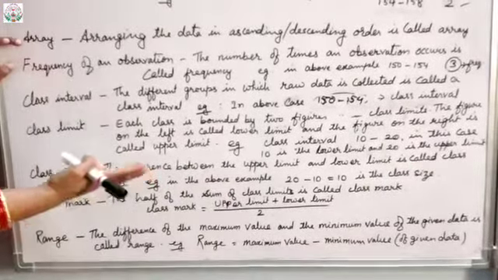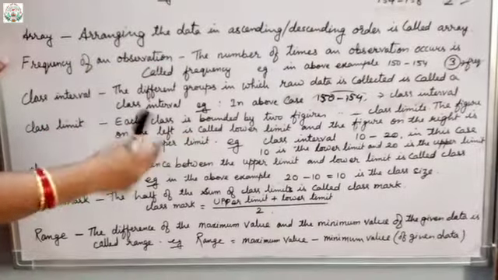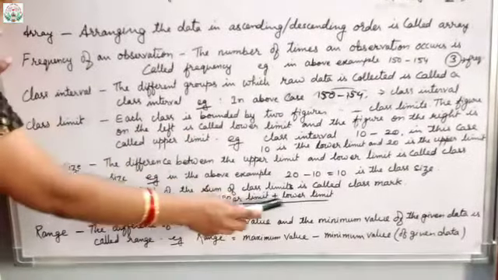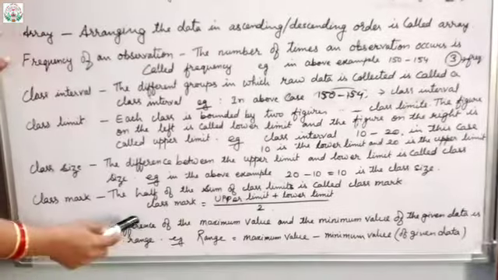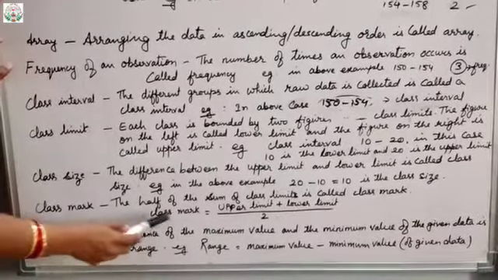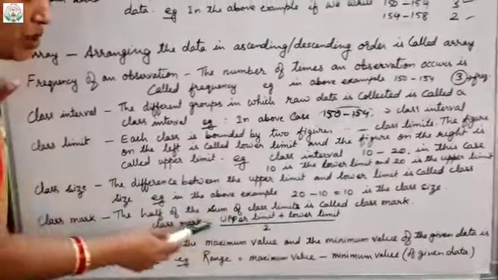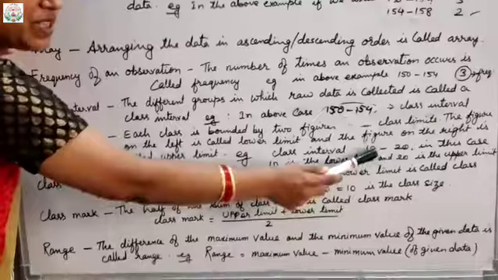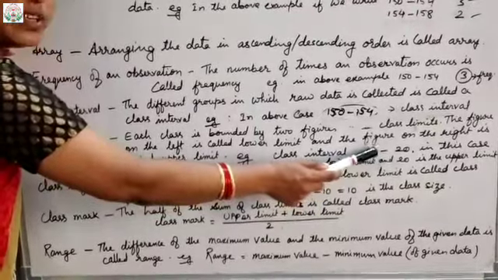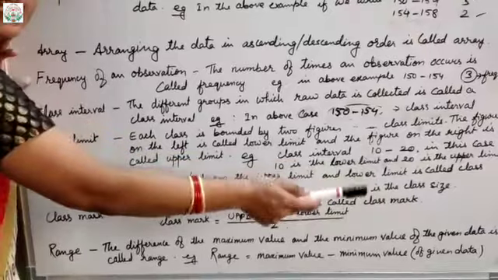What is the class limits? The sum of upper limit and lower limit upon 2 is called the class mark. What is class mark? That is upper limit plus lower limit upon 2. In the above case you can see that 10 plus 20 upon 2 will be the class mark.